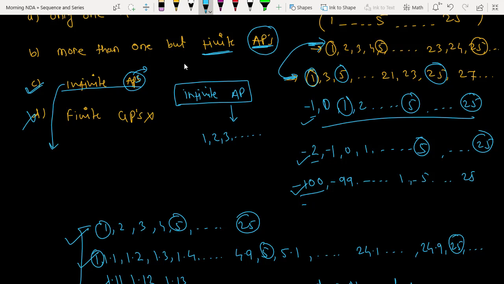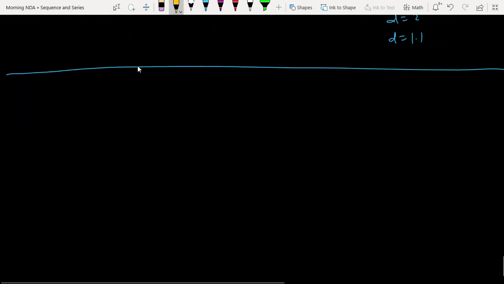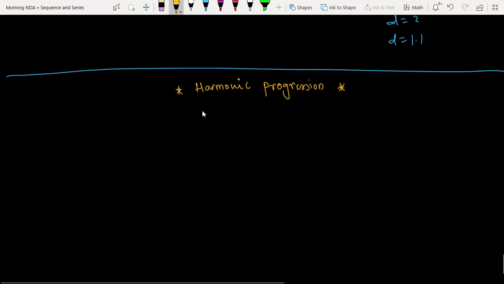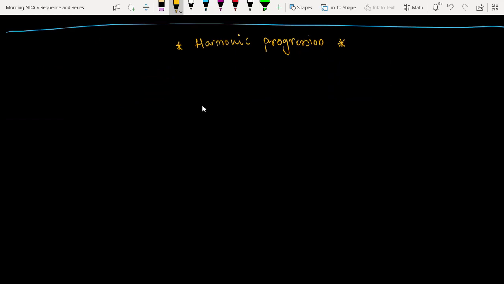So we remain with 20 minutes. We can start with the harmonic progression. It is one of the simplest ones. Of all three, AP, GP and HP, the most questions come from GP. Okay. What is the harmonic progression? What is the condition?